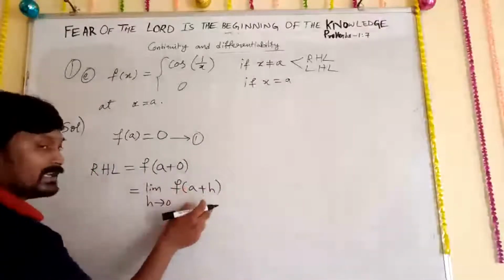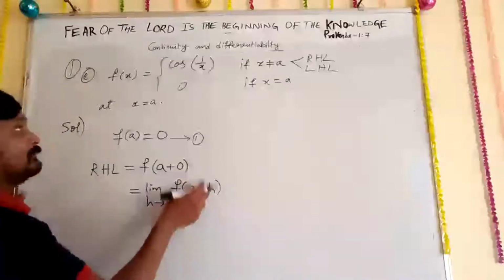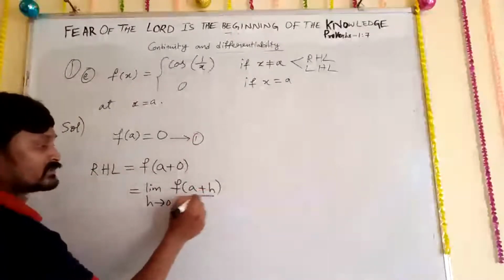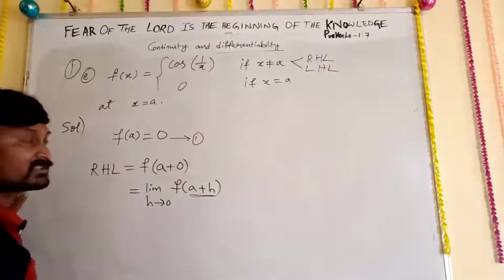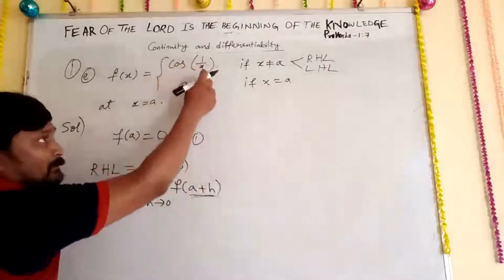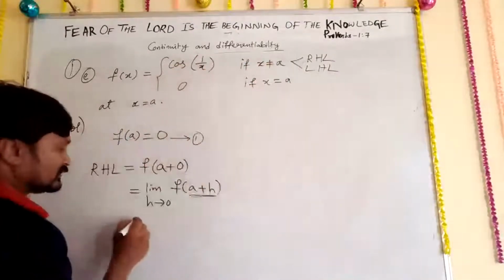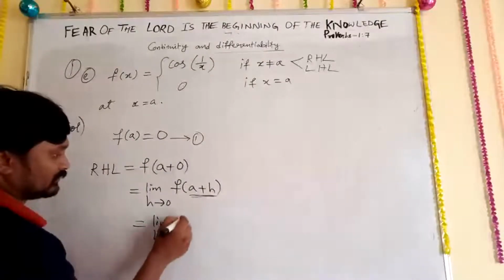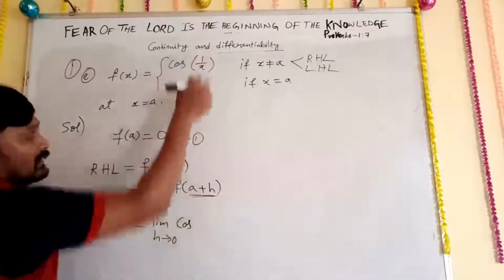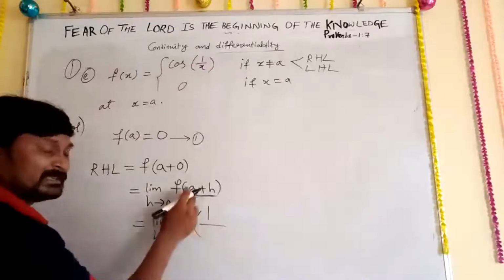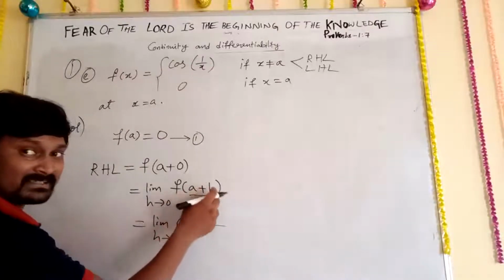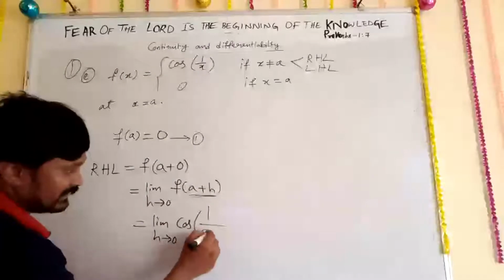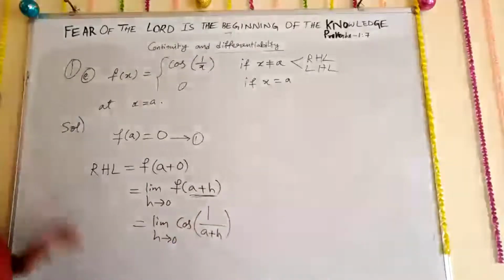Now limit h tends to 0 of f of a plus h. Observe carefully. Wherever f of x is there, we need to substitute a plus h. So here cos of 1 upon x is your RHL. I'll write limit h tends to 0 of cos of 1 upon x, and 1 upon x means 1 upon a plus h. So now you can write a plus h.